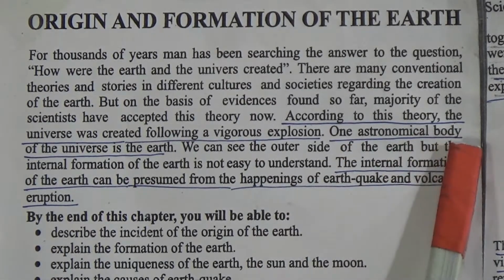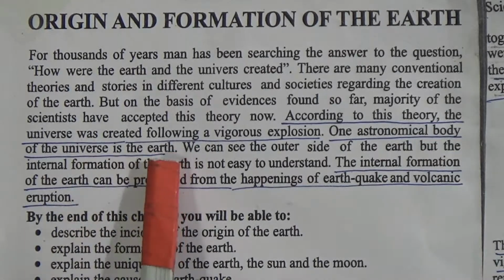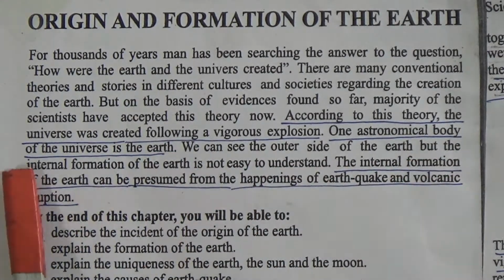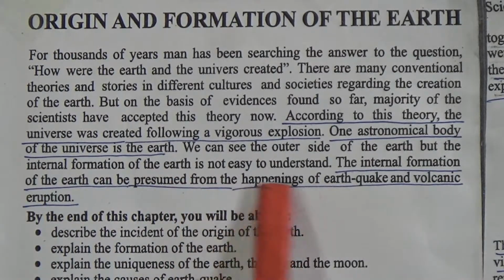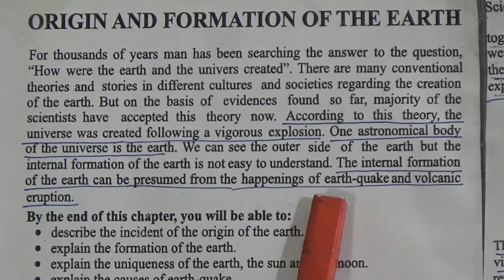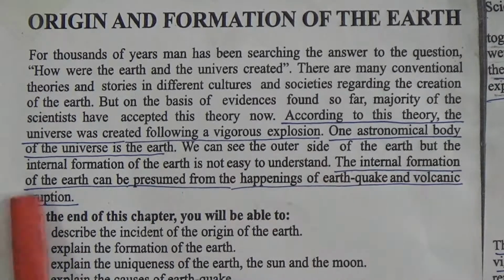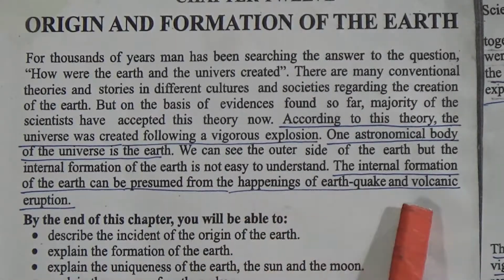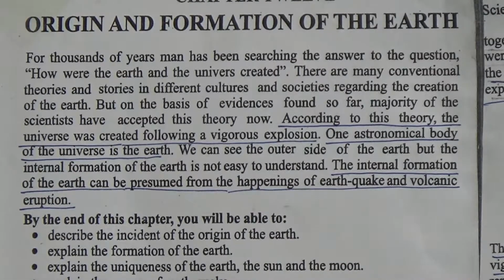One astronomical body of the universe is the earth. We can see the outer side of the earth, but the internal formation of the earth is not easy to understand. The internal formation of the earth can be presumed from the happening of earthquakes and volcanic eruptions. In this world we see forests, mountains, rivers, canals.